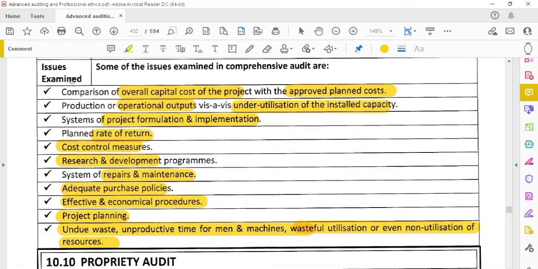First, we have to verify the overall capital against approved planned cost, operational outputs, and any underutilization of installed capacity, and project formulation and implementation, planned rate of return, whether they are achieving it or not, and cost control measures they are taking. Research and development programs they are conducting, repairs and maintenance, adequate purchase policies, and whether they are handling effective and economical procedures. Project planning, how the project has been planned, any undue waste, unproductive time for the labor, and non-utilization of the resources has to be examined while conducting the audit.